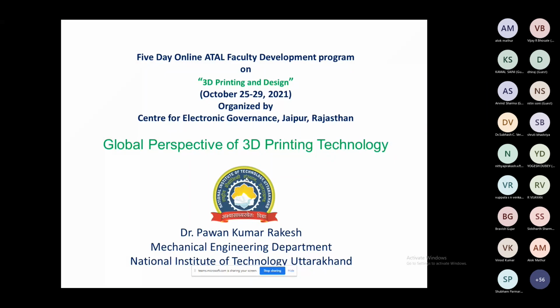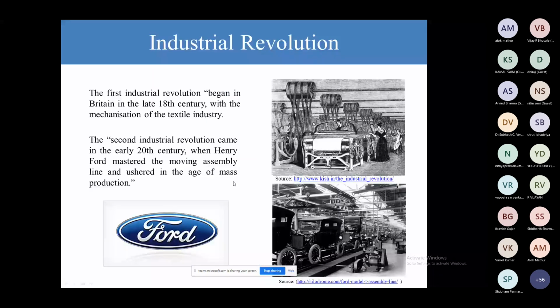Starting from history, first we'll discuss the industrial revolution, with only two slides, just to give the concept of where 3D printing started, and then add some engineering applications of the 3D printing process.